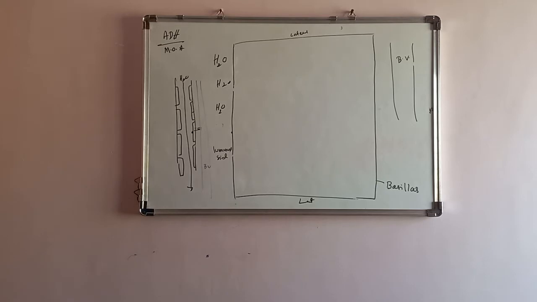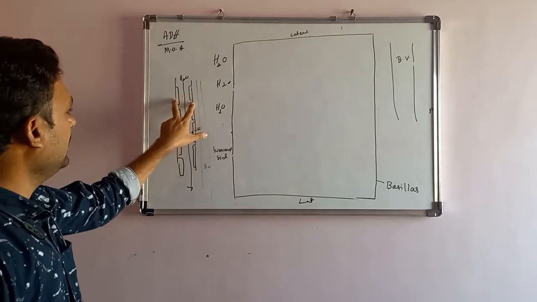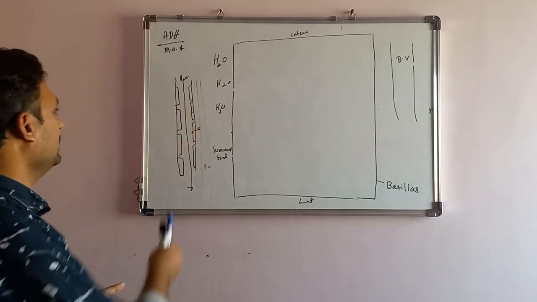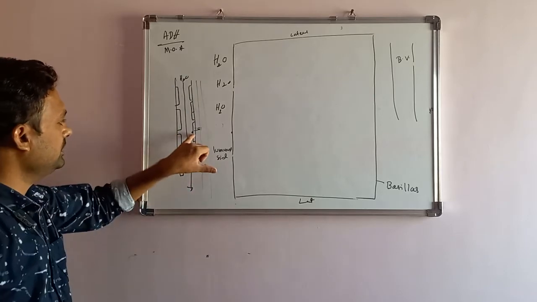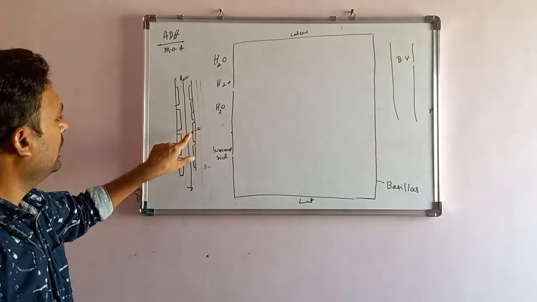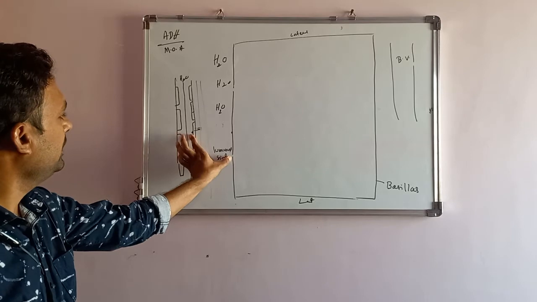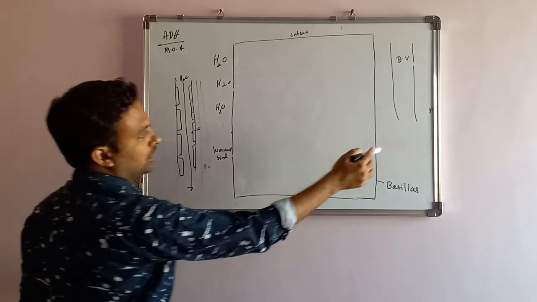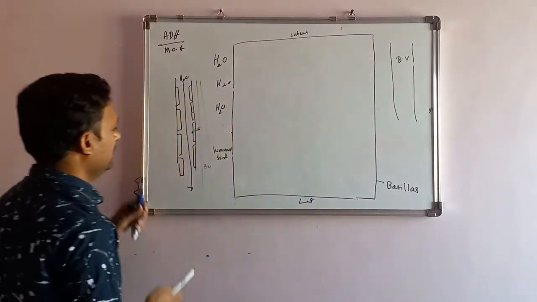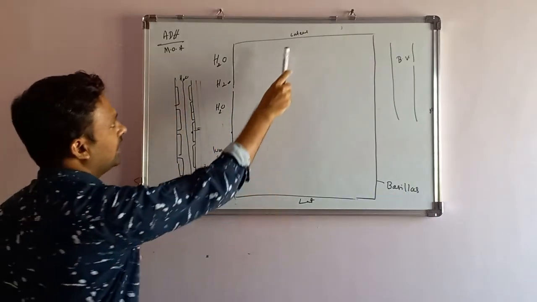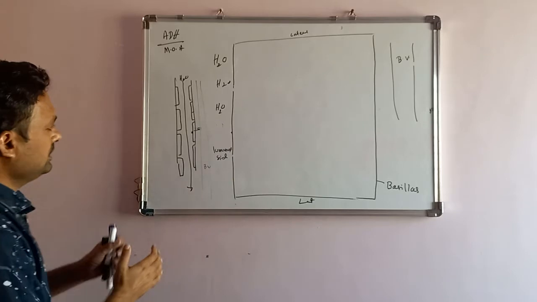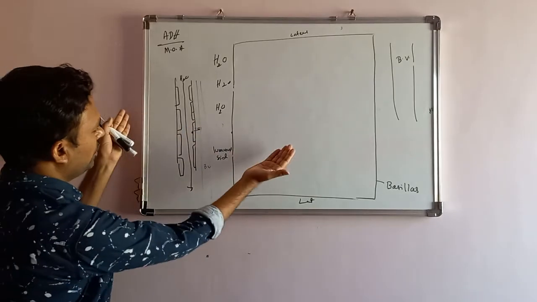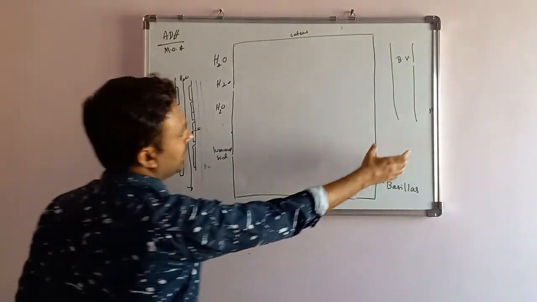What I did is, this is the collecting duct where the urine is coming like this, and this cell is called the principal cell. This membrane is the luminal side membrane, and this side will be the basilar side membrane, and these two lower ones are lateral sides. As the collecting duct is there, surrounding it will obviously be blood vessels. One blood vessel I draw here.